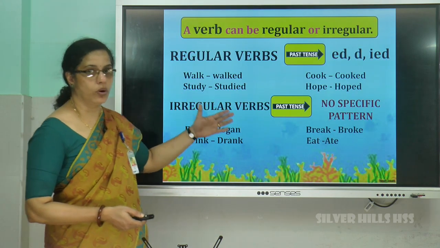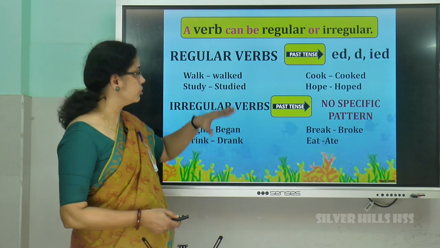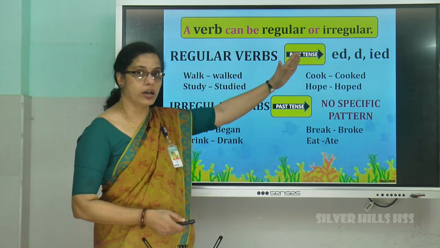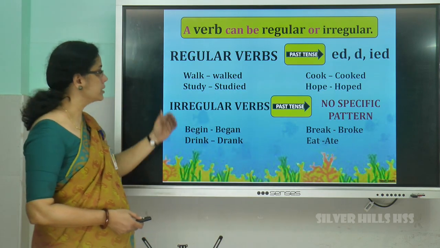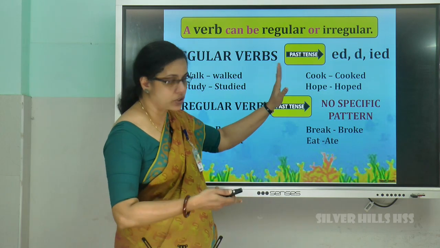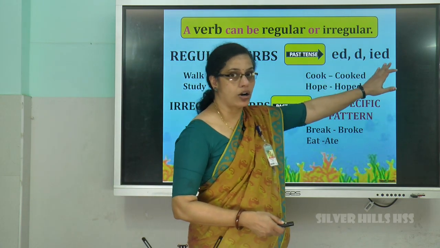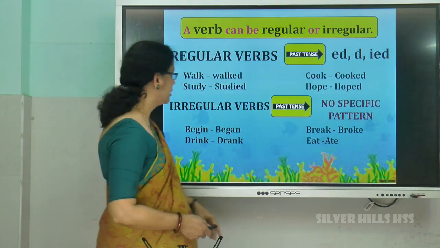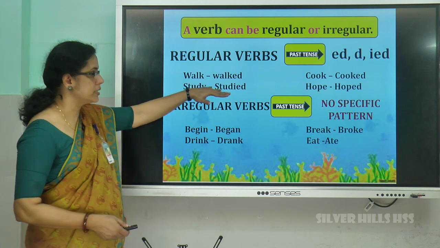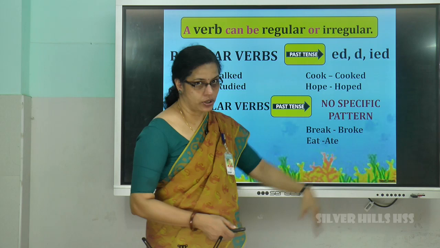Before going into more examples, something for you to know is that a verb can be regular or irregular. Regular verbs, when changed to past tense, we just add ed, d or ied. For example, walk, walked, study, studied, cook, cooked, hope, hoped.